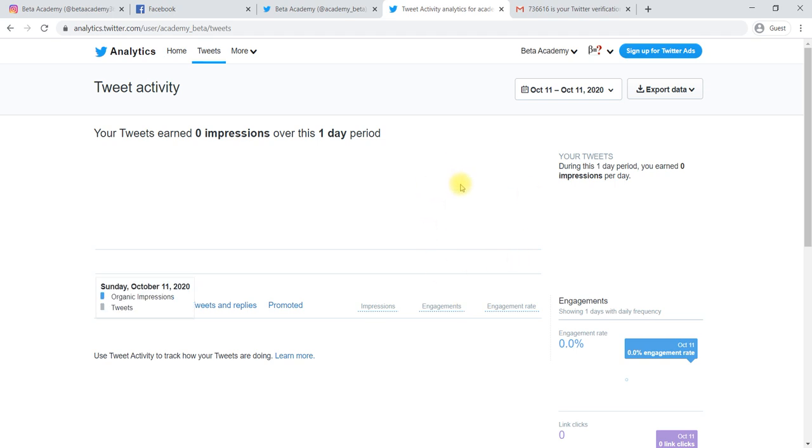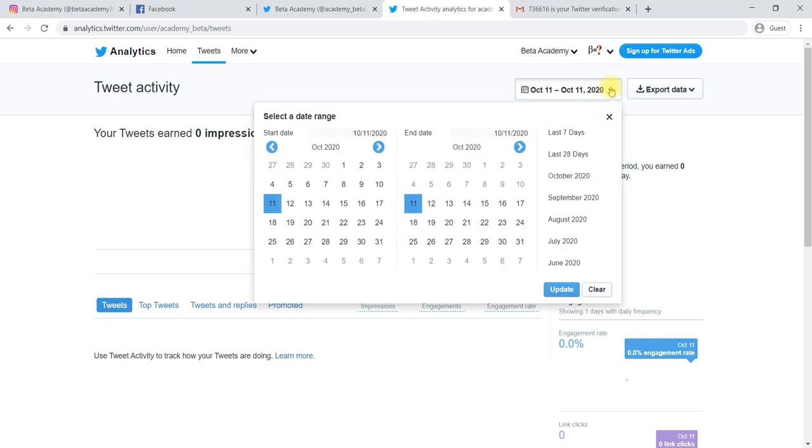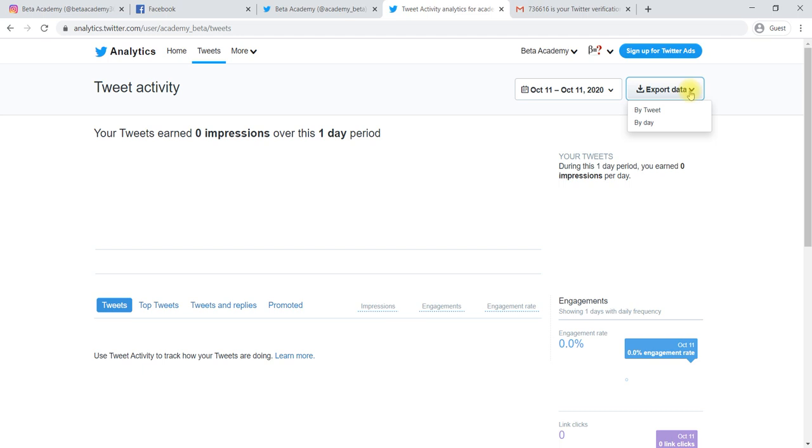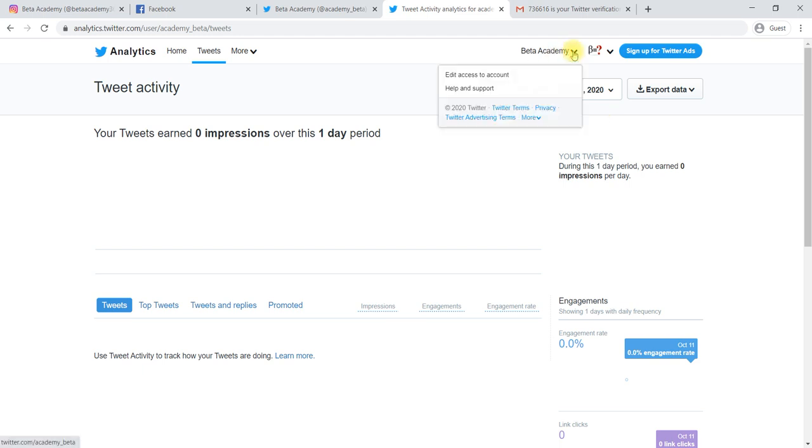This will help you know about your engagement with the audience, how much percentage of the audience you are able to attract. Here you can also change the date. You can export this data by tweets or by days, into an Excel format for your reference. Similarly, you can change the account here. If you have multiple accounts, you can switch to the other account here. You can also sign out from the analytics.